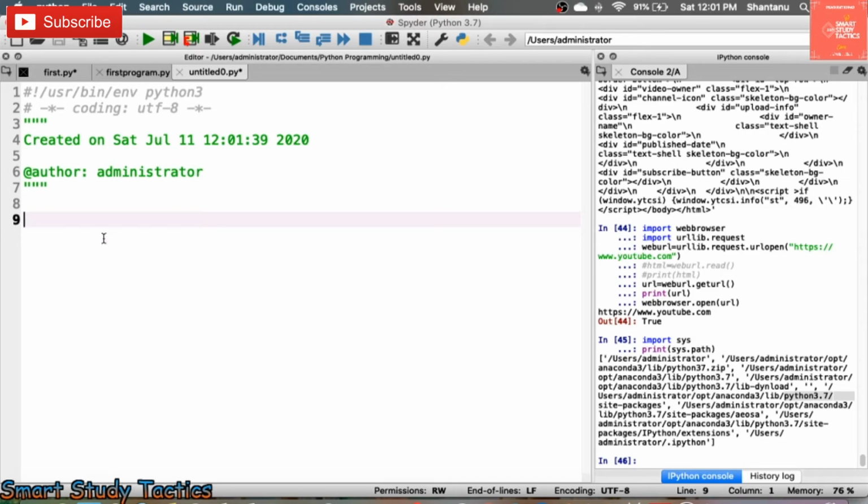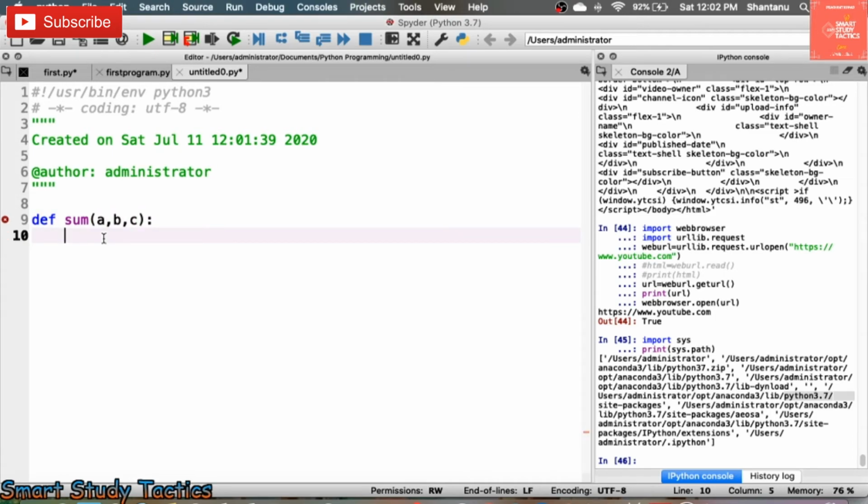Let's suppose I'm going to calculate a percentage. Just now I'm going to create a function, def sum. I'm going to get the sum of these three numbers.